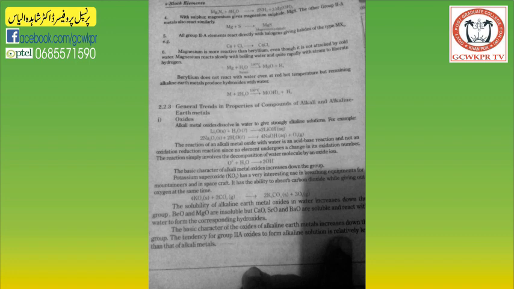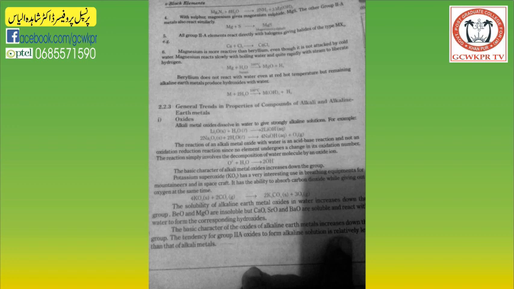The solubility of alkaline earth metal oxides in water increases down the group. Beryllium oxide and magnesium oxide are insoluble, but calcium oxide, strontium oxide and barium oxide are soluble and react with water to form the corresponding hydroxides. The basic character of the oxides of alkaline earth metals increases down the group. The tendency for group 2 oxides to form alkaline solution is relatively less than that of the alkali metals.